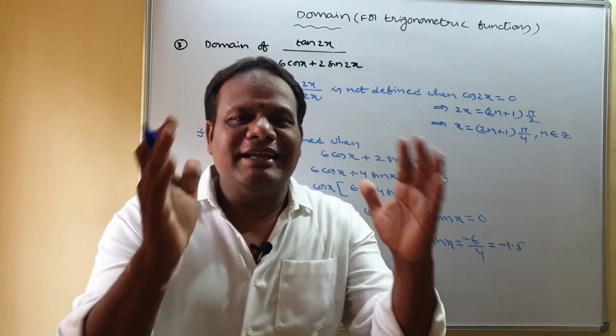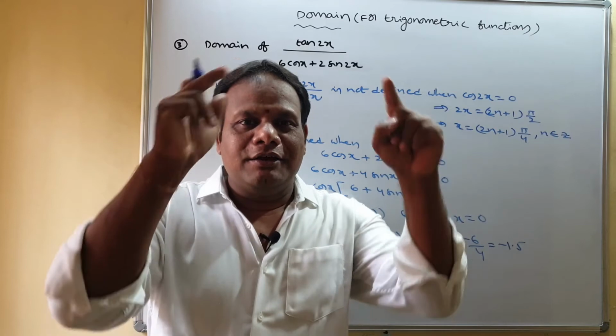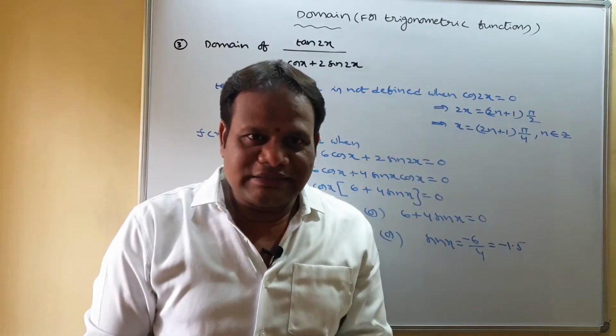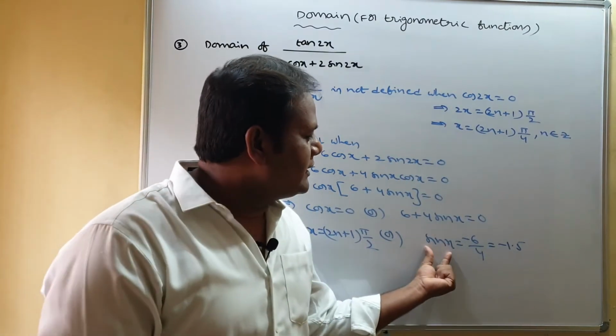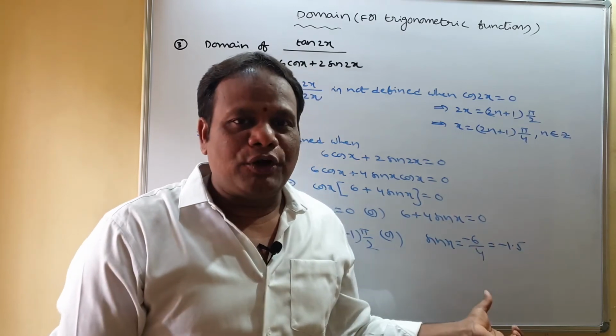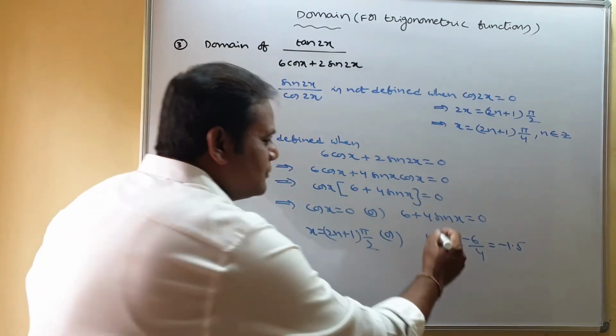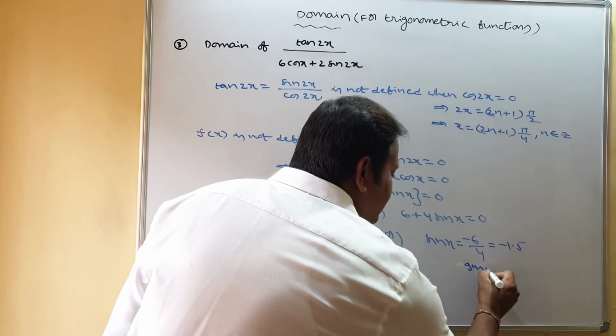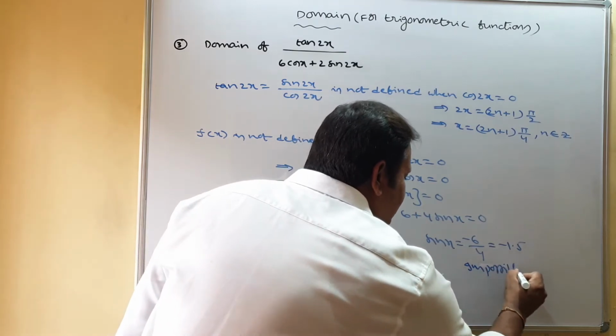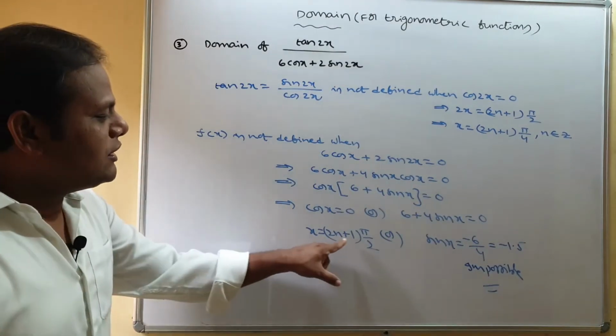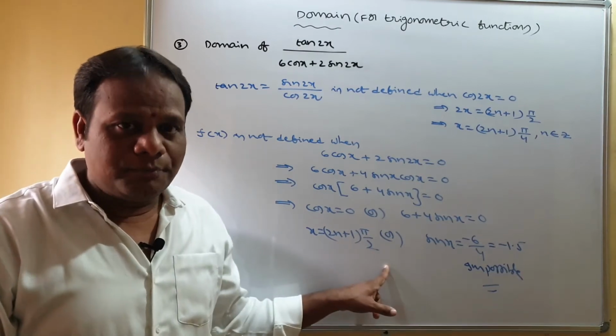Because sin x is always between minus 1 and 1 only. So you can't get sin x equal to minus 1.5. That is impossible, so leave it. Remaining what we got? Only (2n plus 1) times pi by 2.